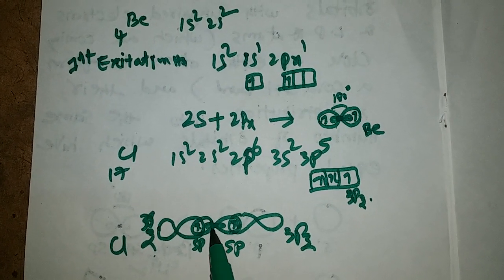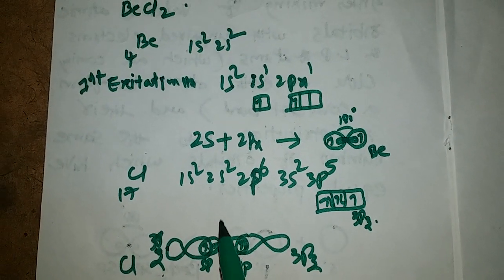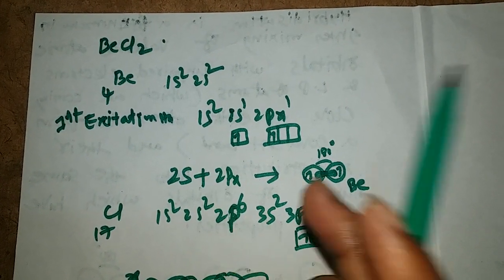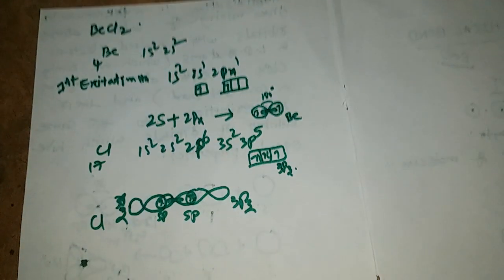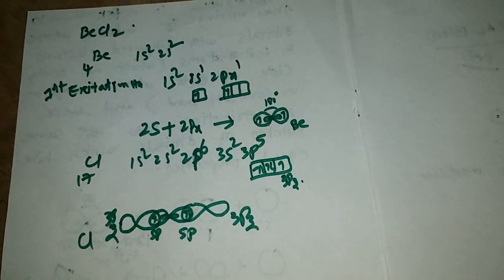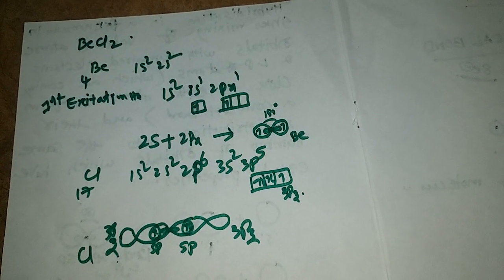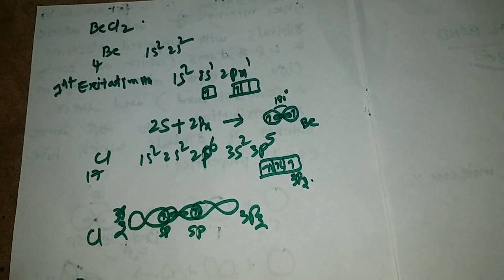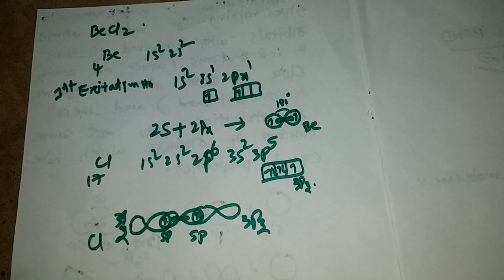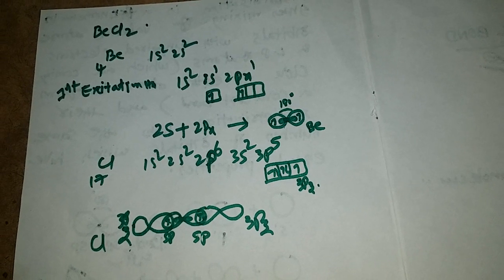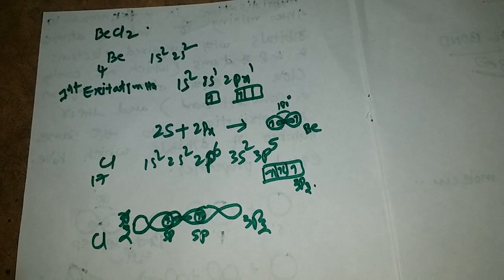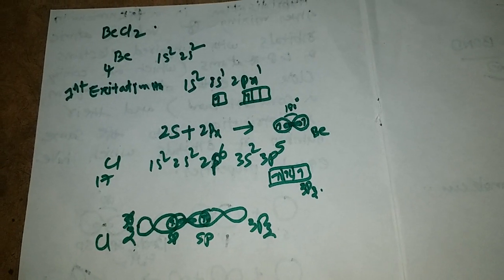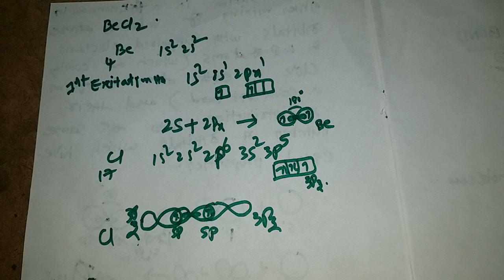Coming to beryllium, it has two electrons in 1s, which are core electrons. After that, it is sharing 4 electrons with 2 chlorines. Then it now has 6 electrons. It needs 2 more electrons to get an octet configuration.